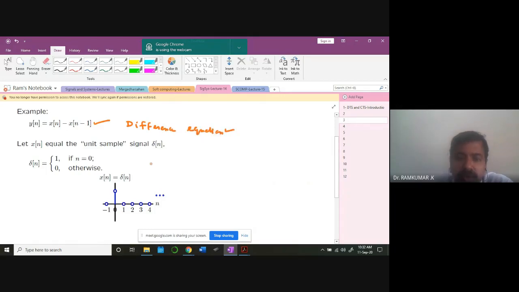Okay. Now I'm going to take my signal x of n, our friend. What is our signal? Our friend is the impulse, always. They are the basis. This is x of n. Now I'm going to call my x of n as delta n. Is it all right for everyone to understand this?